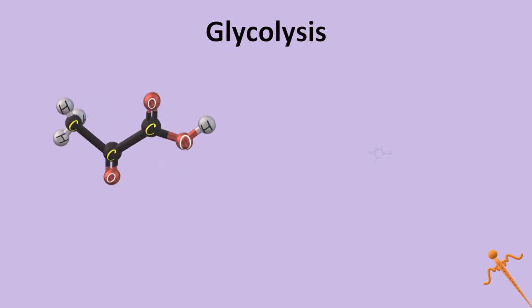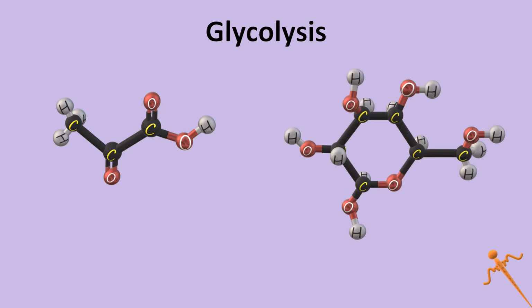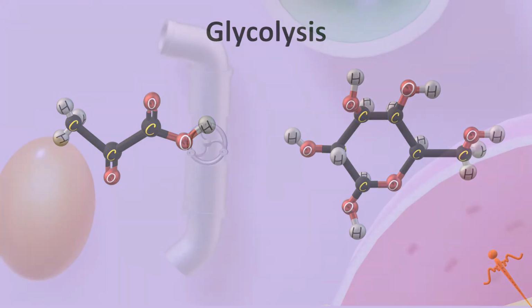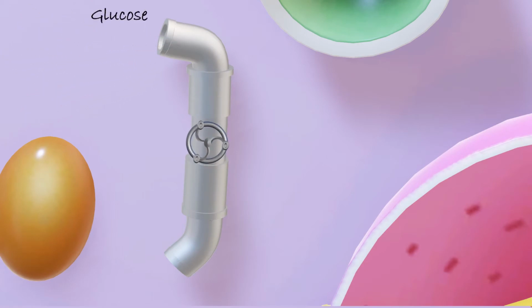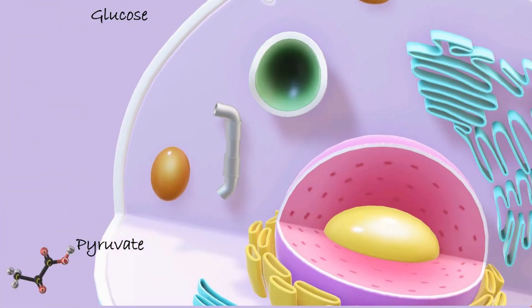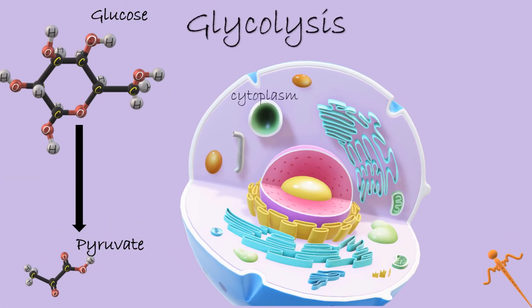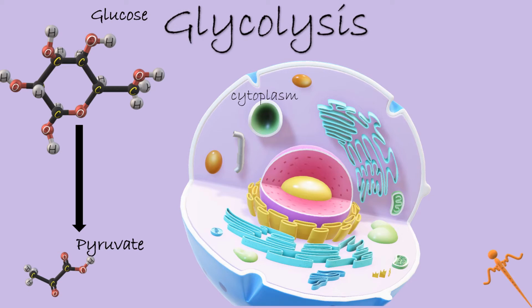Before we begin, let's have a look at this. This molecule looks simpler than this, isn't it? Well, it is, and for obvious reasons. And the conversion of this bigger molecule, which is glucose, to this smaller molecule, which is pyruvate, in the cytoplasm of cells is known as glycolysis.